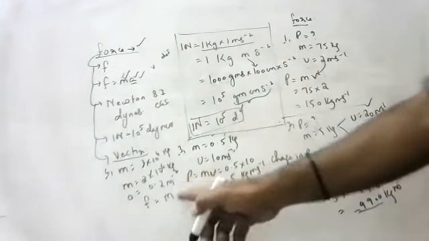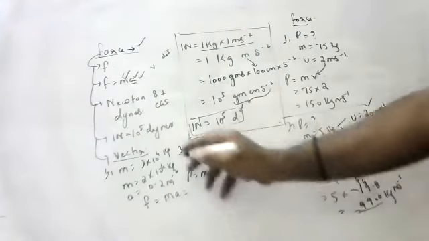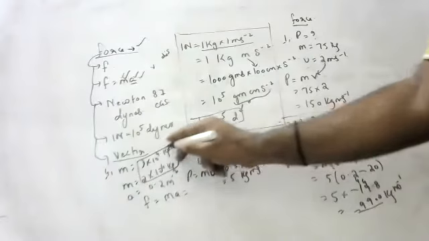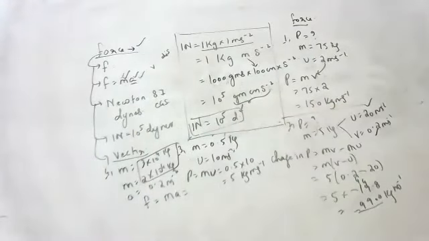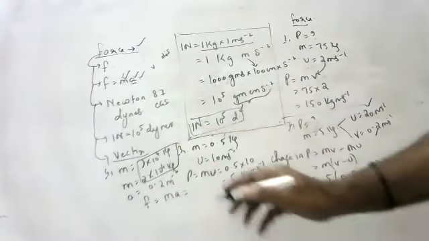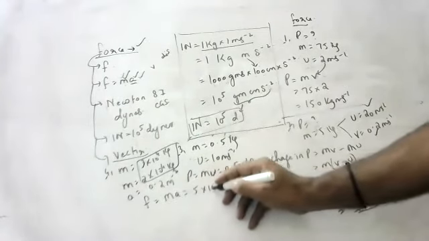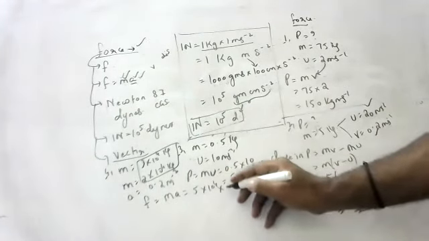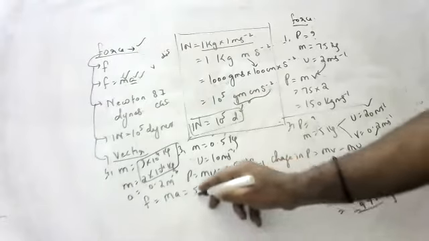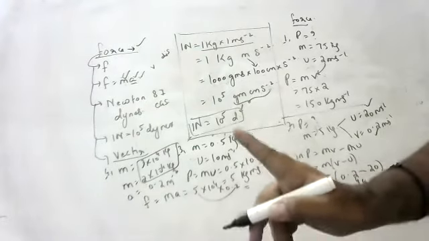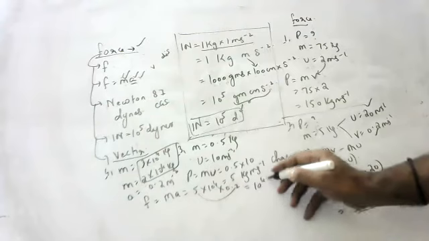F is equal to how much? F is equal to ma. But here we should take the total mass. M1 plus M2 into A. 3 plus 2 is how much? 5 into 10 to the power of 4 into 0.2. 5 into 0.2 is 1. So 1 into 10 to the power of 4 Newton.